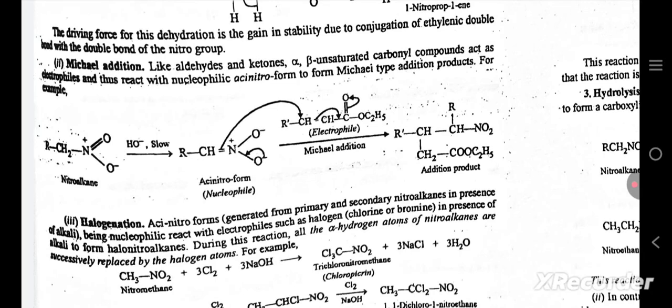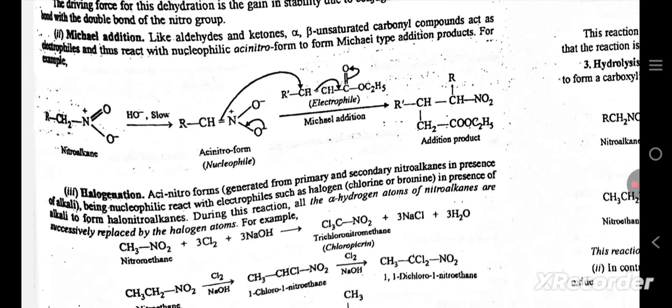Second is Michael addition. Like aldehydes and ketones, alpha-beta unsaturated carbonyl compounds act as electrophiles and thus react with nucleophilic acinitro form to form Michael type addition products. For example, nitroalkane and the acinitro form give the addition product.